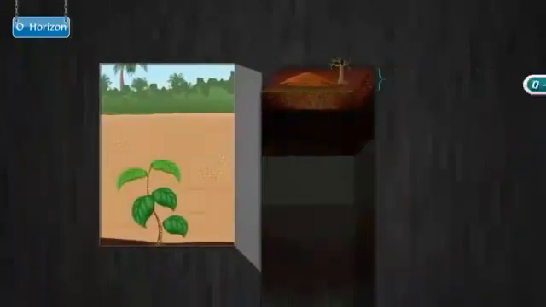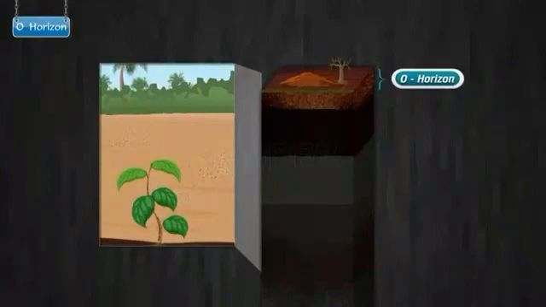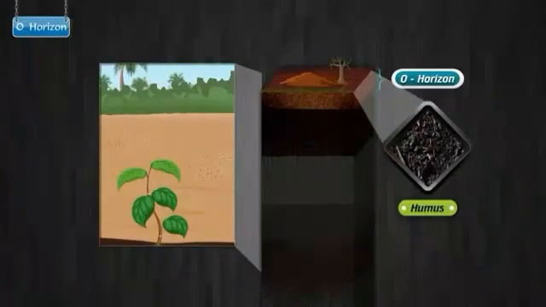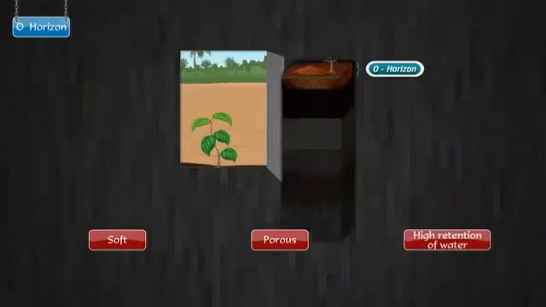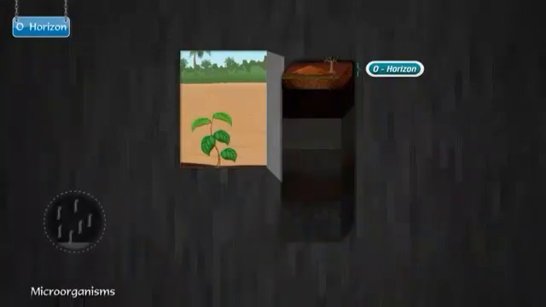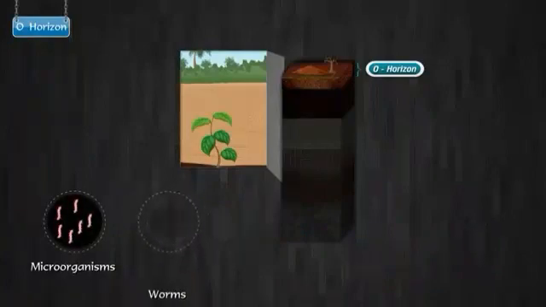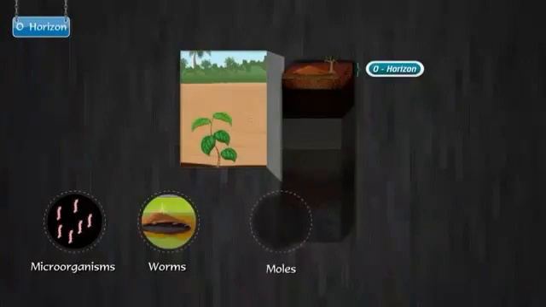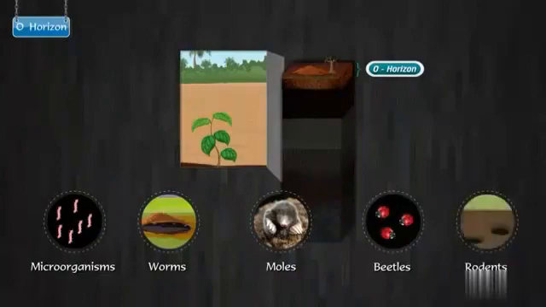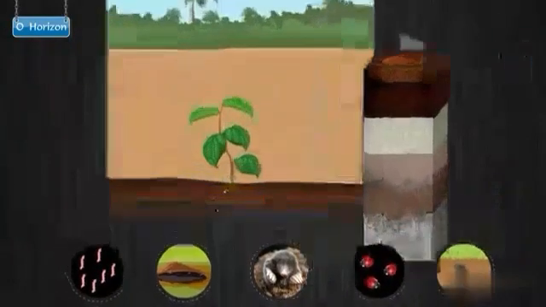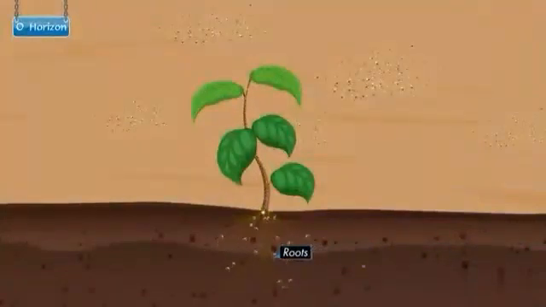O horizon. It is the topmost layer comprising fine particles. This layer is rich in humus. It is very soft, porous, and can retain more water. It inhabits many microorganisms, worms, moles, beetles, rodents, etc. Plants penetrate into this layer through their roots.